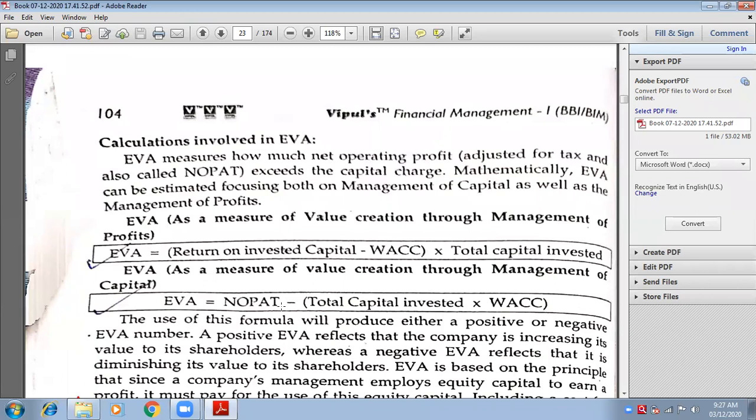It should actually be positive, and our answer is positive. 1 lakh minus 60,000 is 40,000, so it is positive. But if I reverse this example, if NOPAT is 60,000 and the total capital invested into WACC is 1 lakh, then the answer will be 60,000 minus 1 lakh, which is negative 40,000.